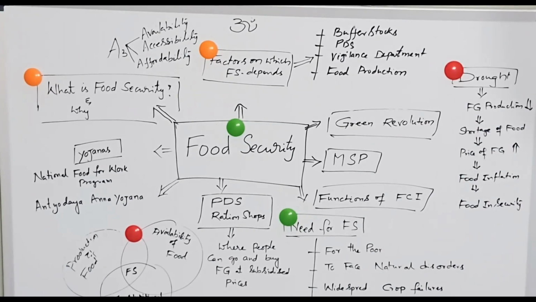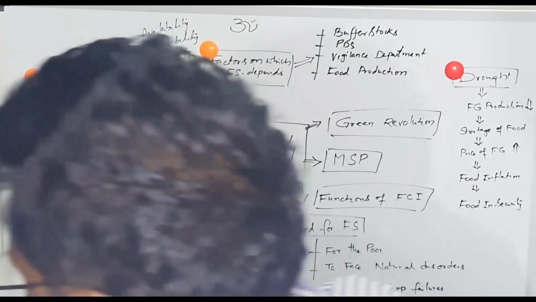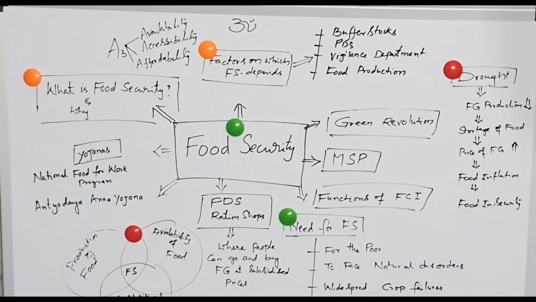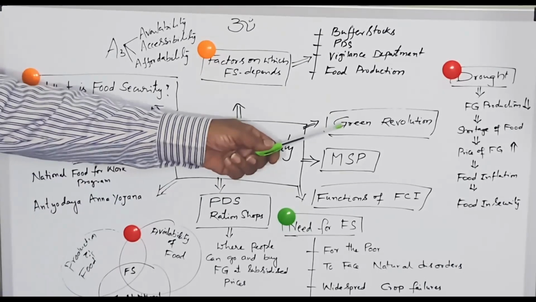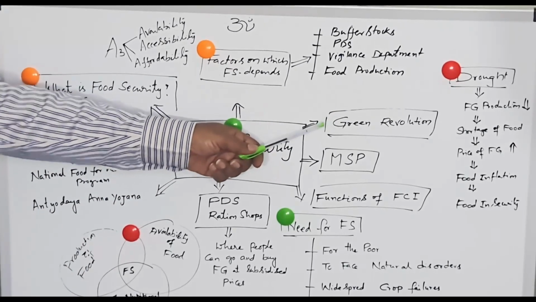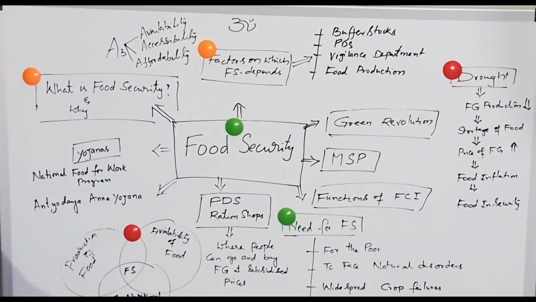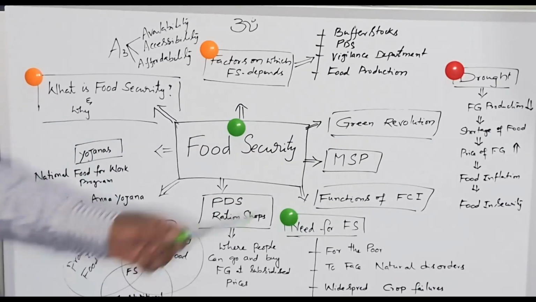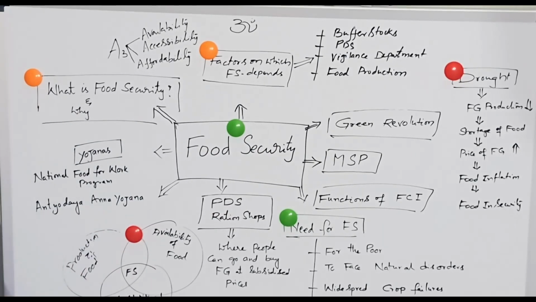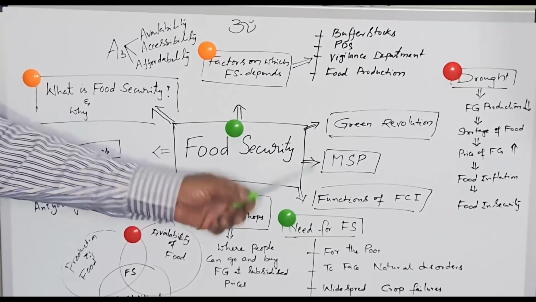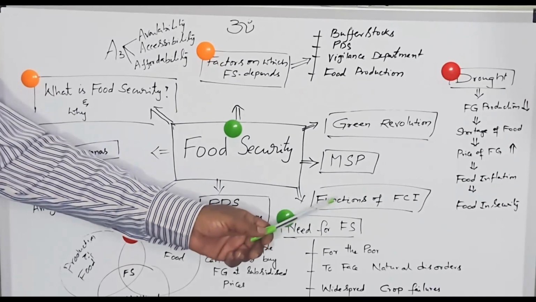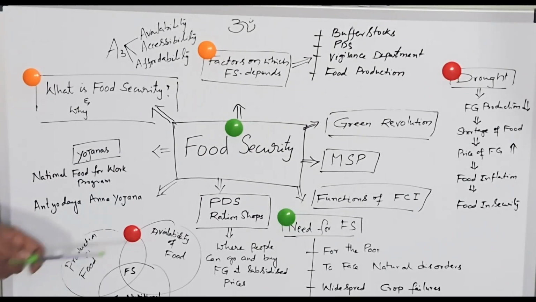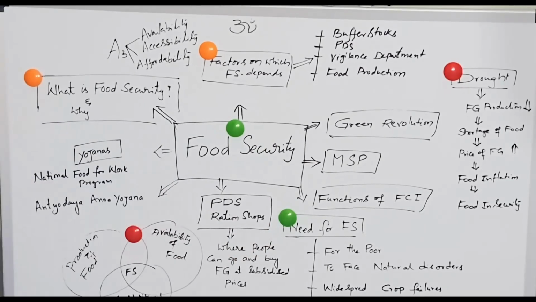The third one is the green revolution. The technological change that takes place in agriculture is the green revolution. Production of food grains increases rapidly. In the case of wheat and paddy, the green revolution provides sufficient food for all the people of the country. MSP means minimum support price, given by the government to the farmers for their products. And the function of FCI, the Food Corporation of India, is an organization that maintains food security.